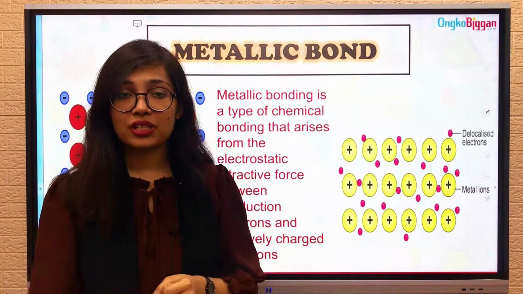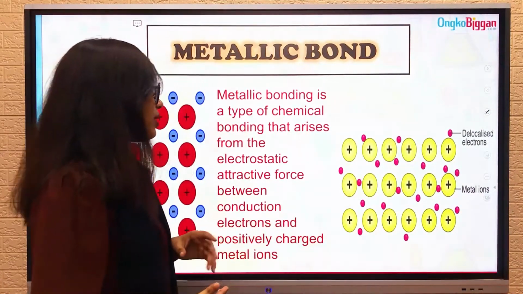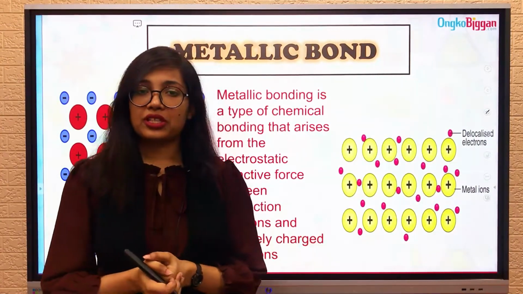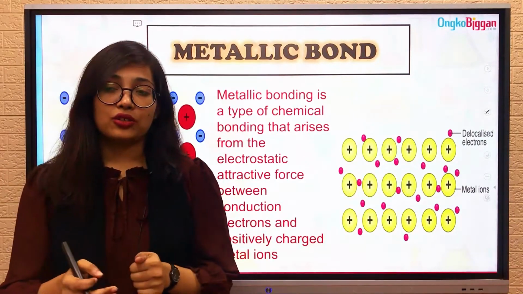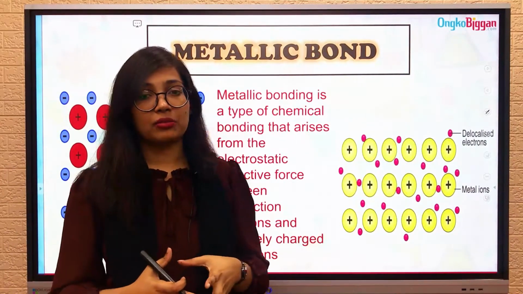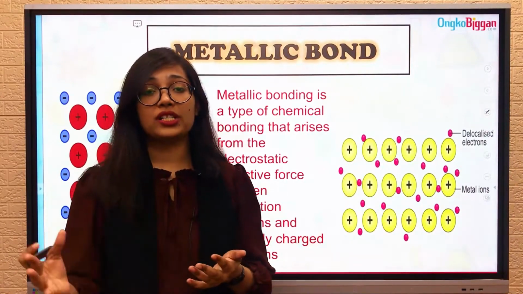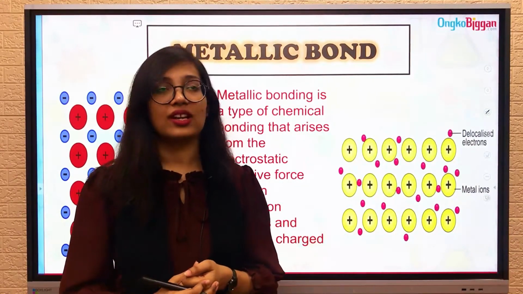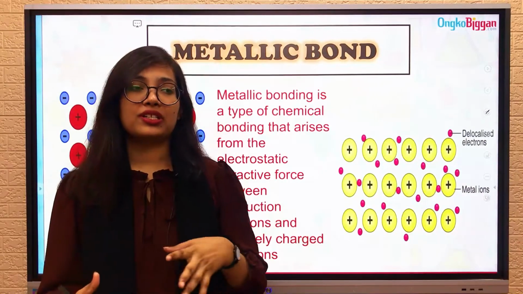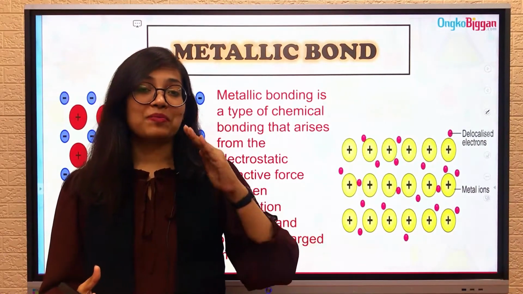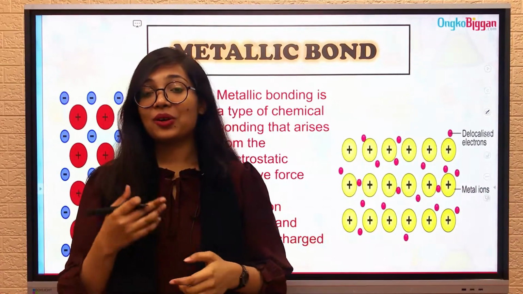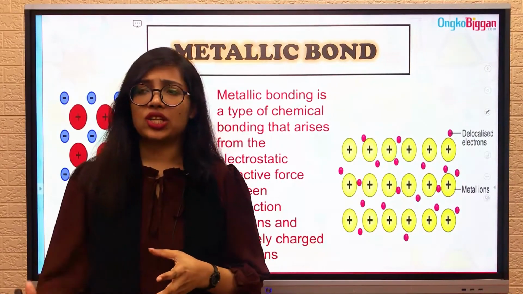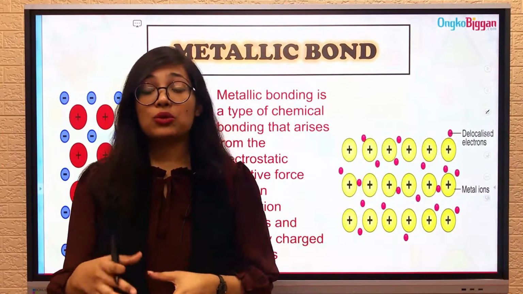And what causes this metallic bond? Metallic bonds are created because metals have some special characteristics, right? In the periodic table we have seen that metals are usually on the left side, and as you move from left to right, the metallic properties start to decrease and the non-metallic properties start to increase, right? So what makes metals metals? Metals are called metals because they can easily donate electrons. Yes, obviously they are shiny, they can conduct electricity, they have thermal conductivity. Those are the physical properties.